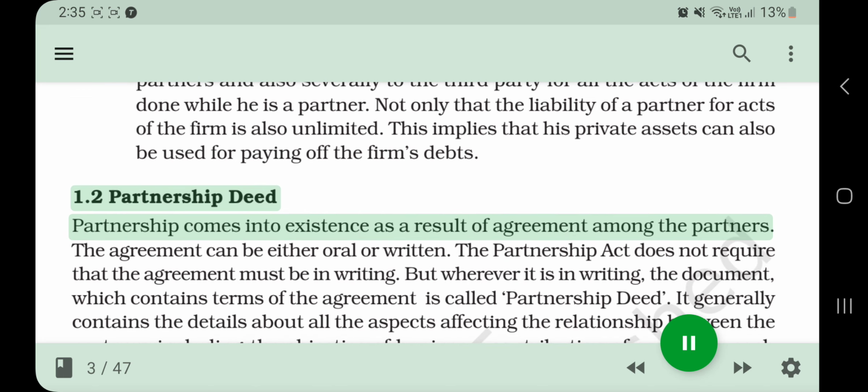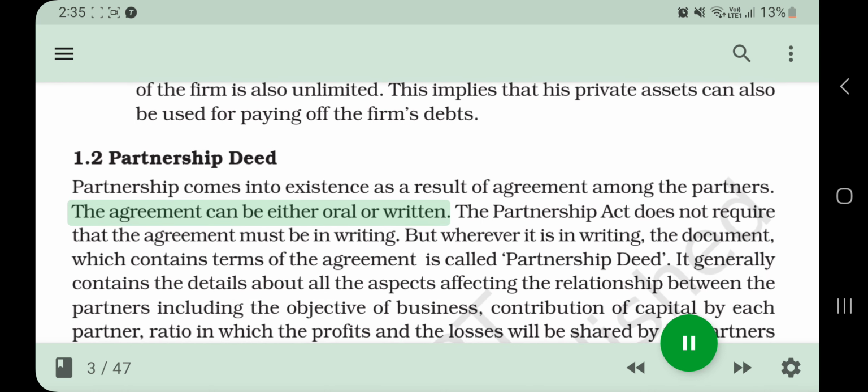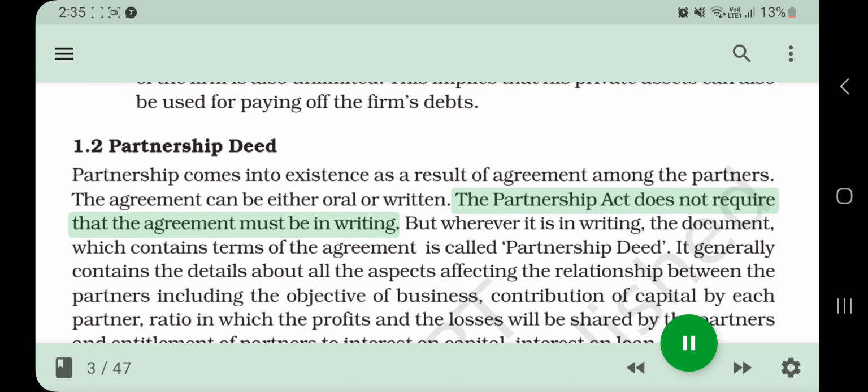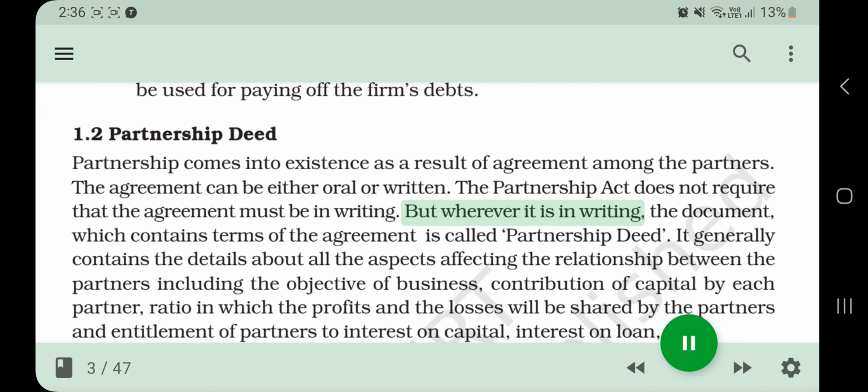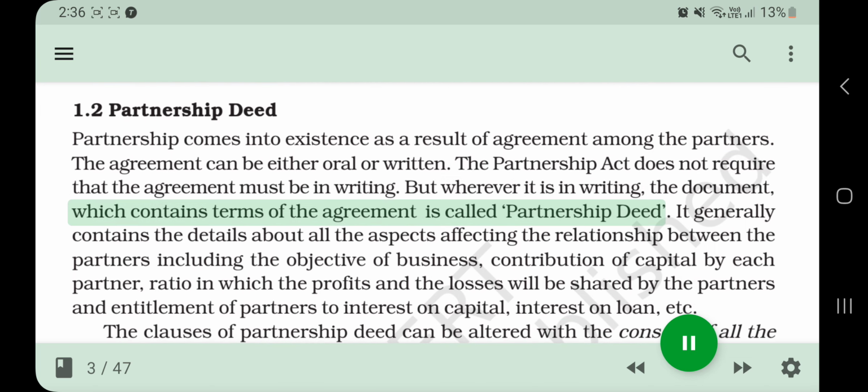1.2 Partnership Deed. Partnership comes into existence as a result of agreement among the partners. The agreement can be either oral or written. The Partnership Act does not require that the agreement must be in writing. But wherever it is in writing, the document, which contains terms of the agreement, is called partnership deed.